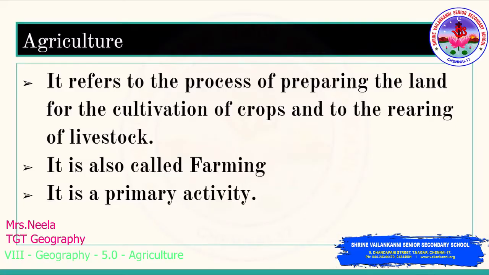From the word agriculture, it refers to the process of preparing the land for the cultivation of crops and the rearing of livestock. Agriculture is also called farming, and it is the oldest occupation known to humans, so it is a primary activity. If you take the statistics, nearly 50% of the people of the world are engaged in agriculture. In India, 2/3 of the people depend on agriculture, directly or indirectly, for their day-to-day life.